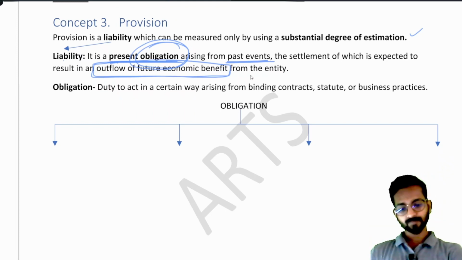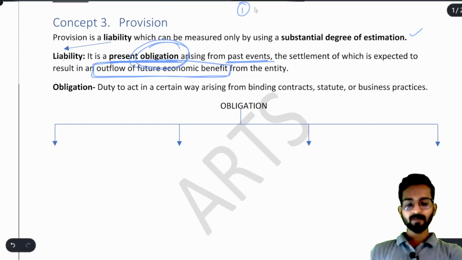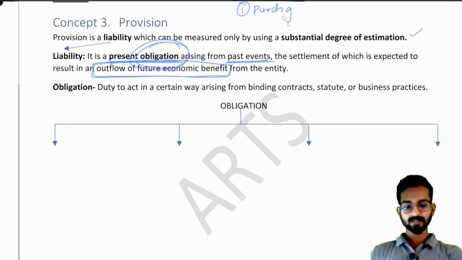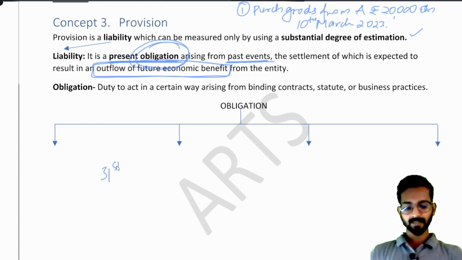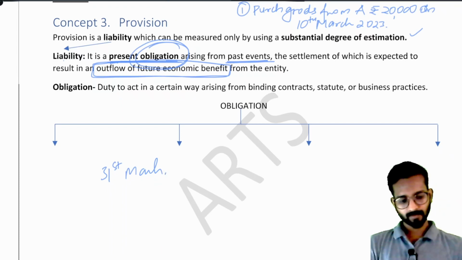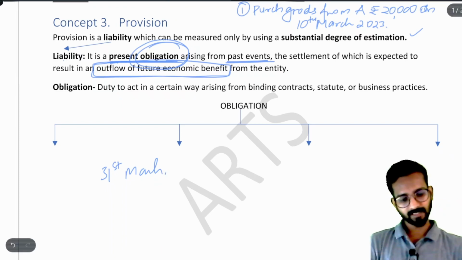Say for example, I purchased goods from A for rupees 20,000 in March 2023. Suppose the date is 10th March. Fair enough. As on 31st March, I did not pay any amount. Okay. On 31st March, I am preparing the balance sheet.